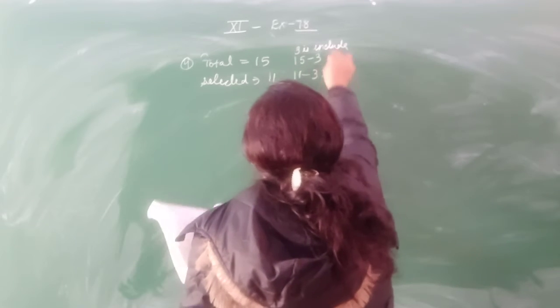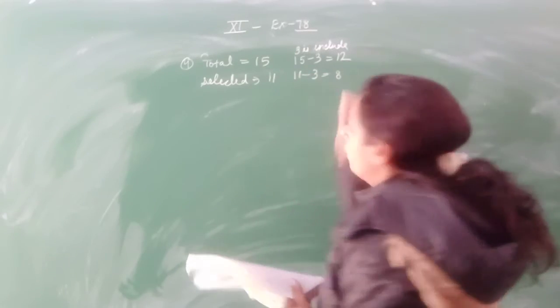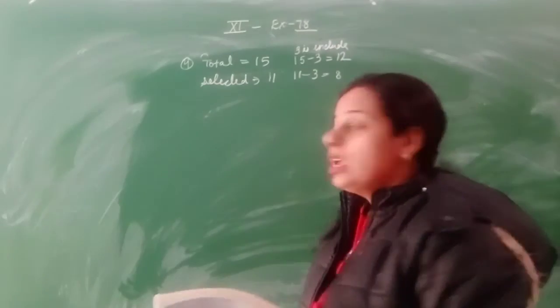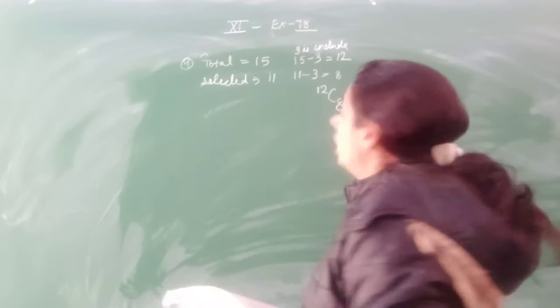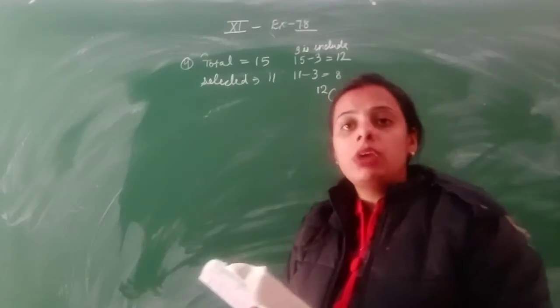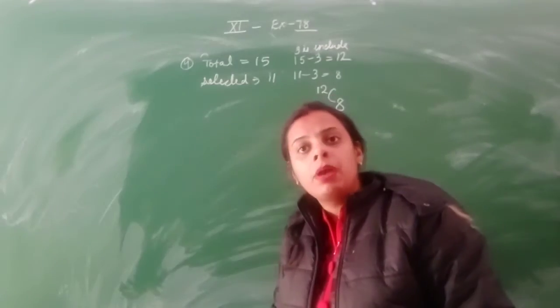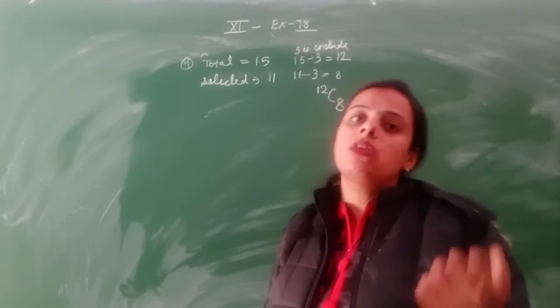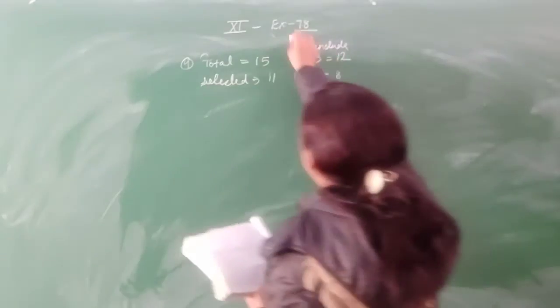When the 3 are included there, that will be cancelled from the total as well as from this. So now you have to select 8 persons out of the 12. So this is the way you will select 8 persons out of 12 for the selection of 11 members out of 15 members when 3 members are already included. And what in the case of, this is the first part.